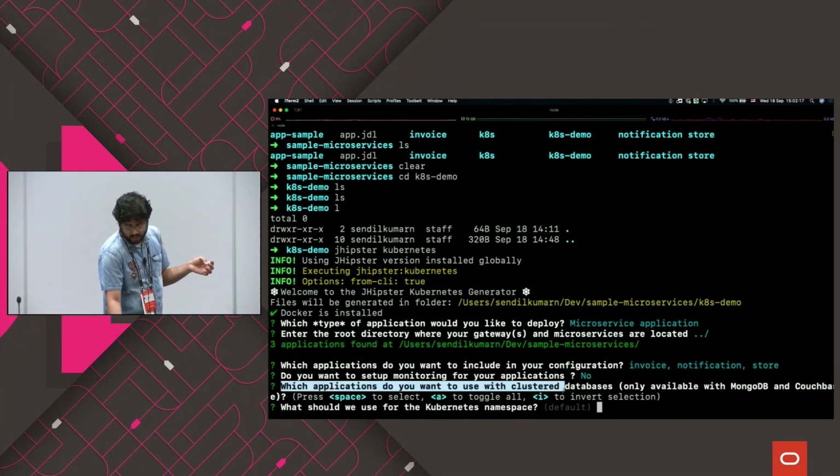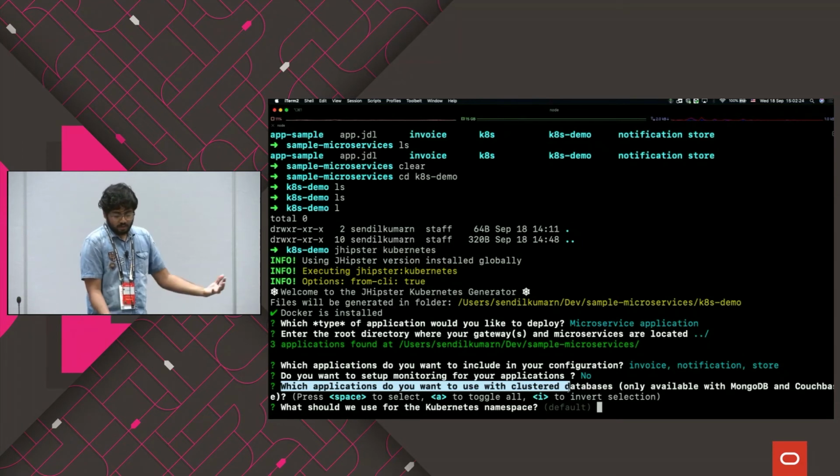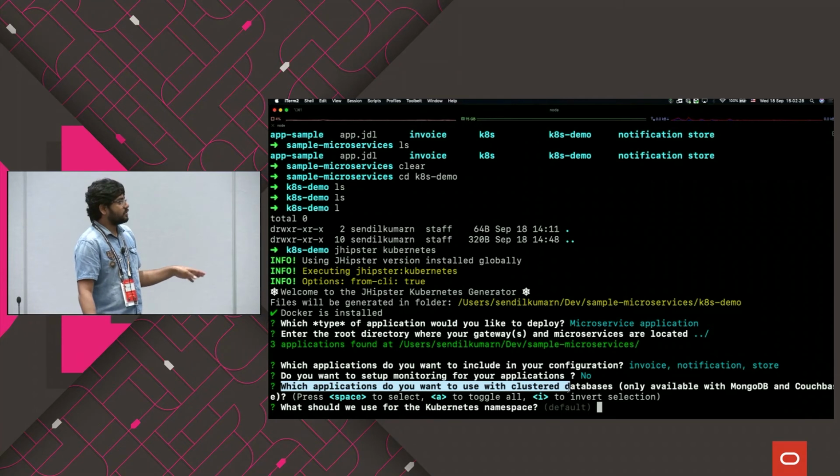So it also says, in the applications that you've given, there is a cluster database. Do you want to use a cluster database? I say no here, but you can also say yes there. And then the default namespace, I'm going to use default.